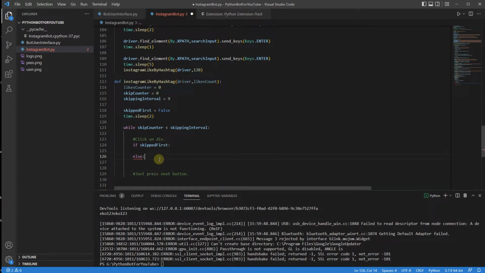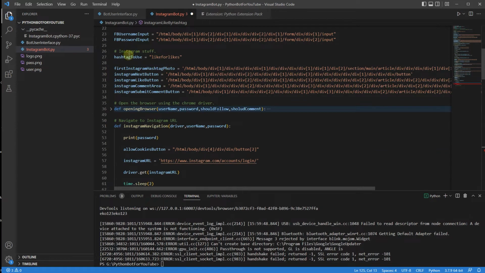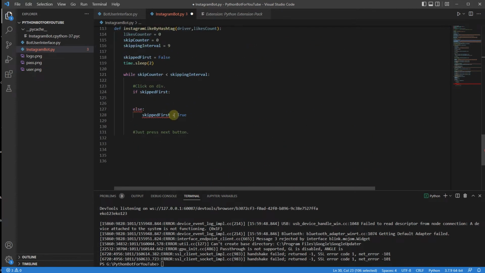And I'm going to do it like so. Skip first, obviously, is going to be equal to true over here. Now, of course, I'm going to explain that and we're going to check, because I do believe that this next button is actually different for the second div. And once I actually click on the first one, it's going to change, and that's why I'm doing it.